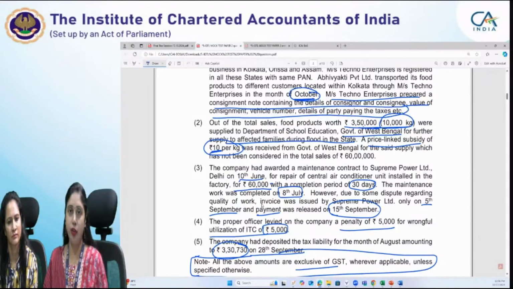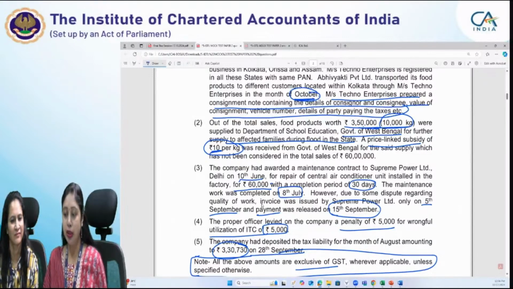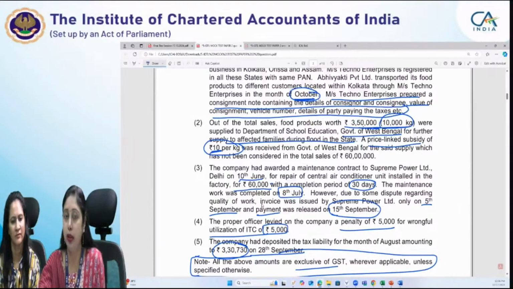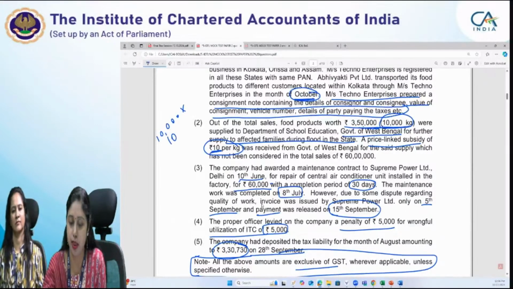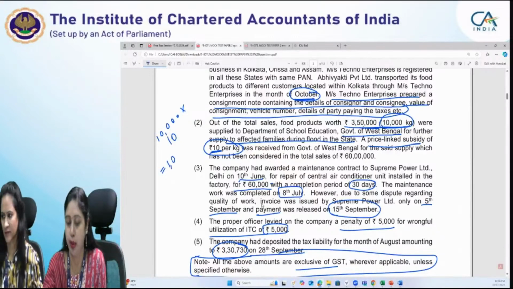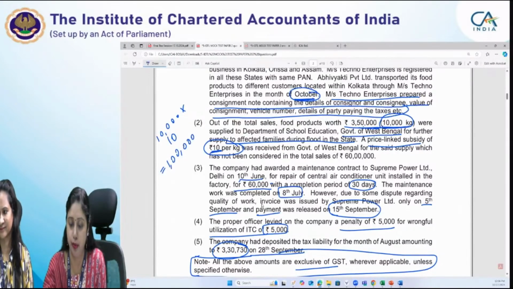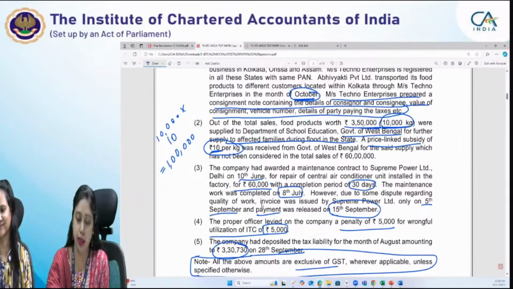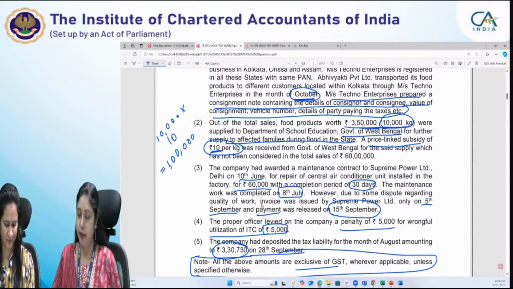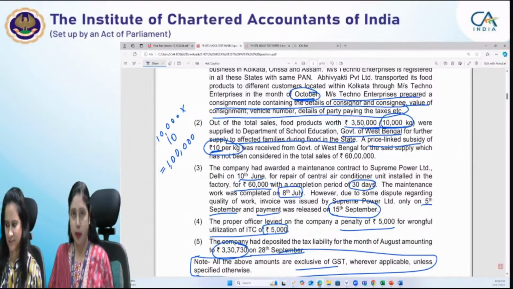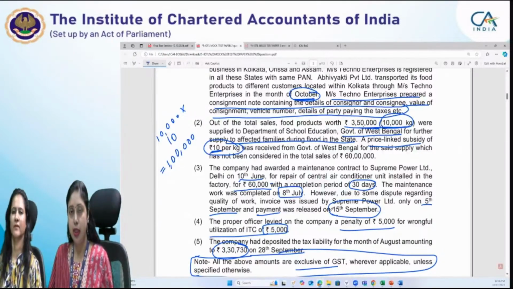So yes, we have already started getting the answers. What is the total subsidy they have got? They have got a subsidy of 10 rupees per kg, and the total food products supplied is 10,000 kg. So 10,000 kg of food products at a subsidy of rupees 10 per kg, the total subsidy comes out to rupees 1 lakh. Raj has answered it correctly before we gave the answer. That 1 lakh is the price linked subsidy provided to Abhivakti Private Limited by the Government of West Bengal.